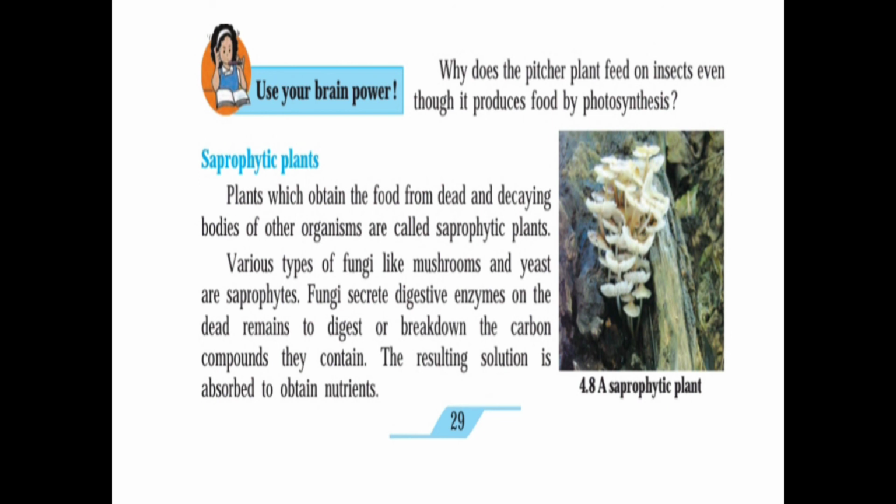Next point, that is the saprophytic plants. Plants which obtain food from the dead and decaying bodies of other organisms are called saprophytic plants. Various types of fungi like mushroom and yeast are saprophytes. Fungi secrete digestive enzymes on the dead remains to digest or break down the carbon compounds they contain. The resulting solution is absorbed to obtain the nutrients.